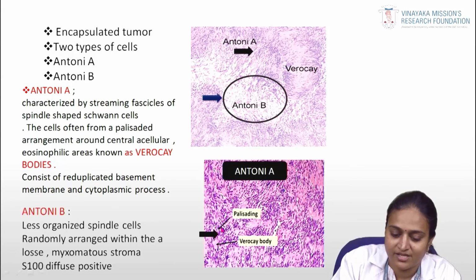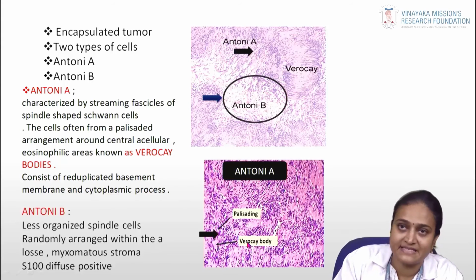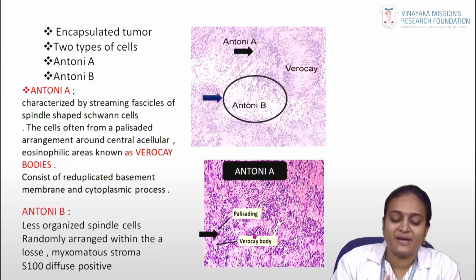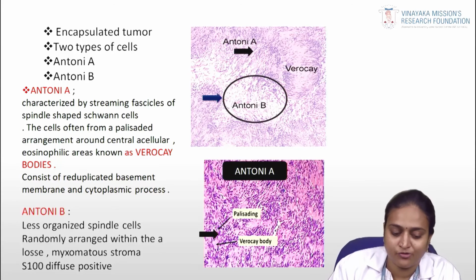Here you can appreciate the palisading arrangement. In between the palisading arrangement, you can see the eosinophilic area. It is a non-cellular eosinophilic area. This area is called Verocay bodies. It mainly consists of reduplication of the basement membrane and cytoplasm.